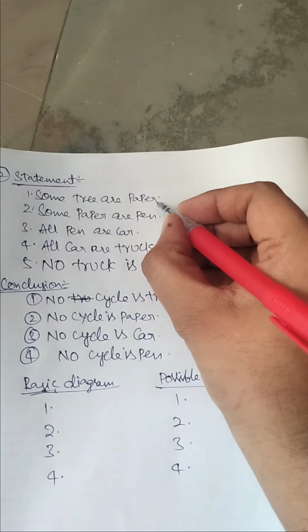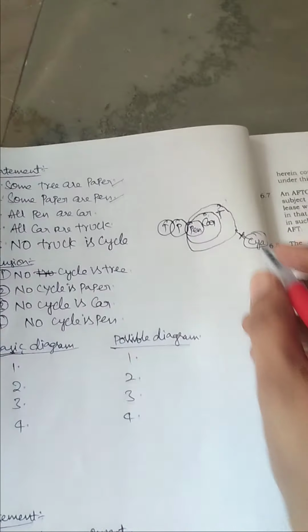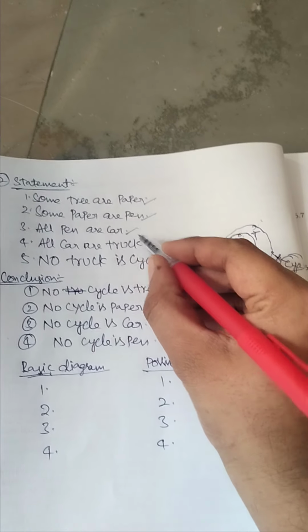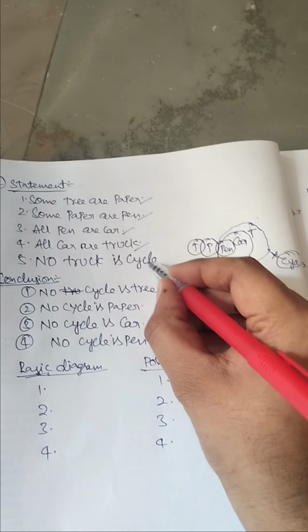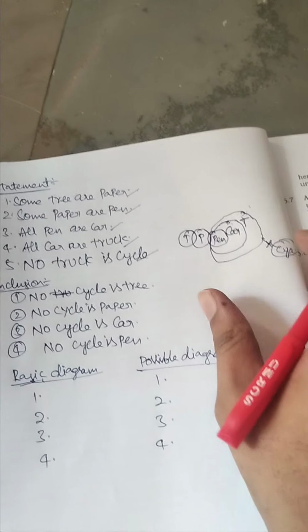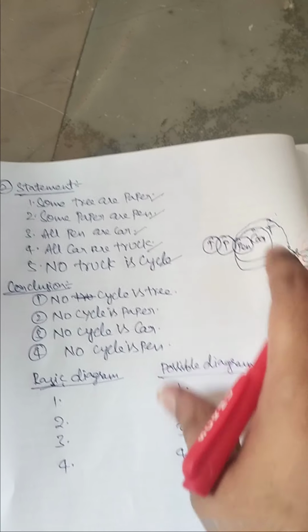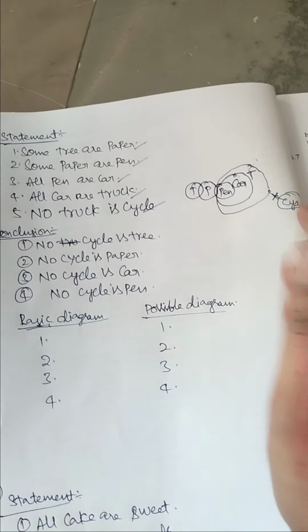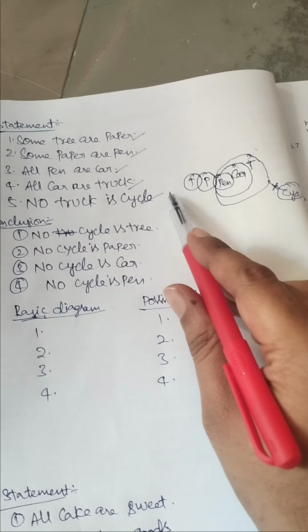Some tree or paper, yes, we drew that. Some paper or pen, yes, we drew it there. All paper or car. All car or truck. No truck is cycle. We have drawn the diagram of what they said in the statements and now see the conclusion. No cycle is tree. Yes, there is no relationship between cycle and tree.